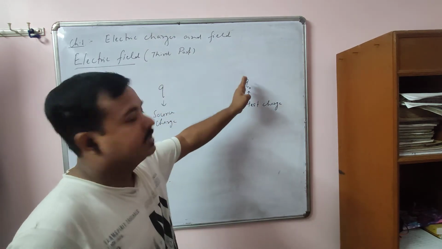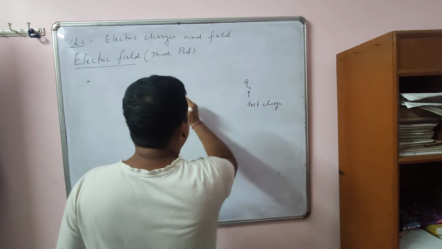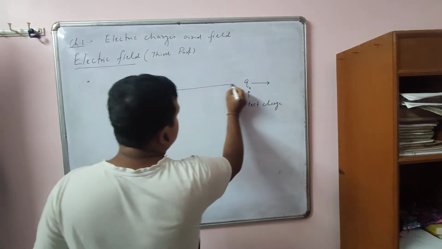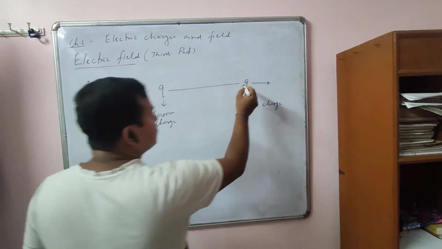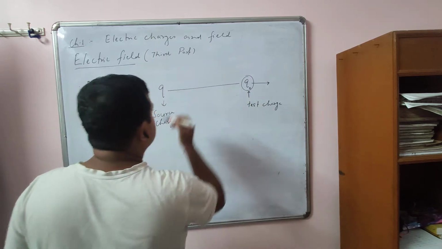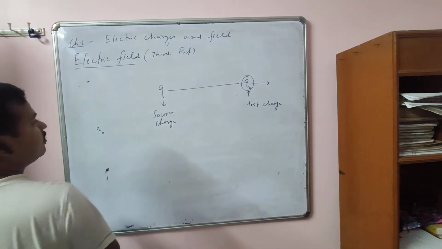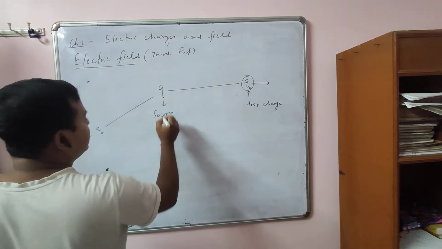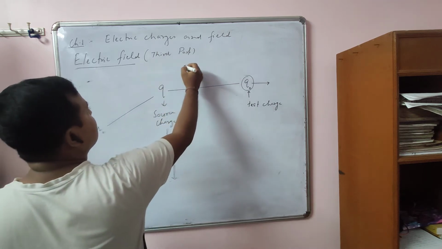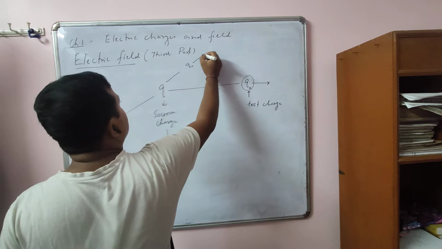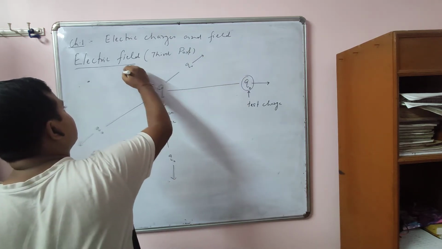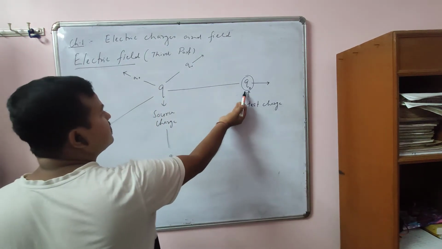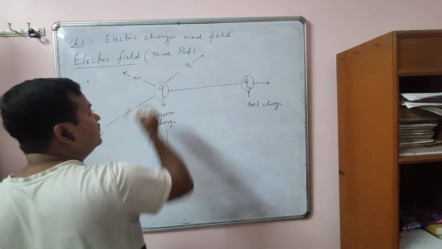It means it exerts a force on it. It will repel, which means it will move along these directions because of repulsion. If we place this charge here, it also repels it. You may place it here, then also it repels. You may place it here, then also it repels, because we know that like charges repel each other. That means this charge experiences a force due to the source charge.